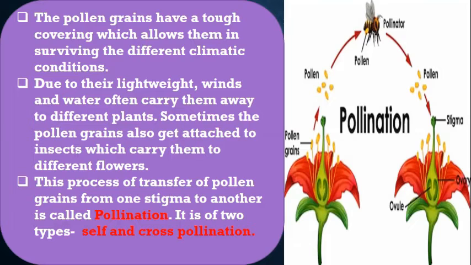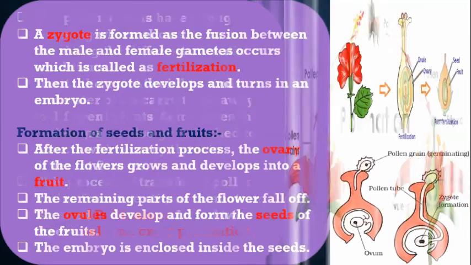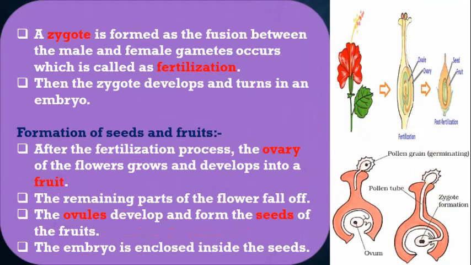It goes from the stigma through the pollen tube to the ovary, and inside the ovary it gets fused with the egg cell, and a zygote is formed, and this process is called fertilization.